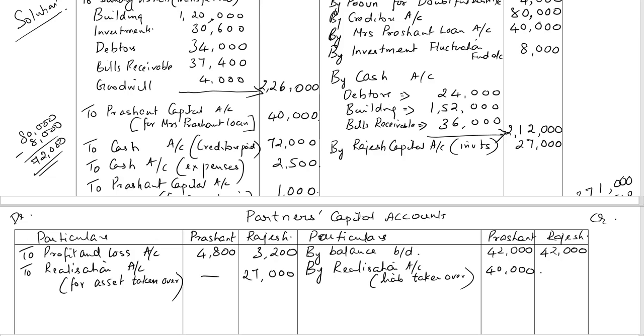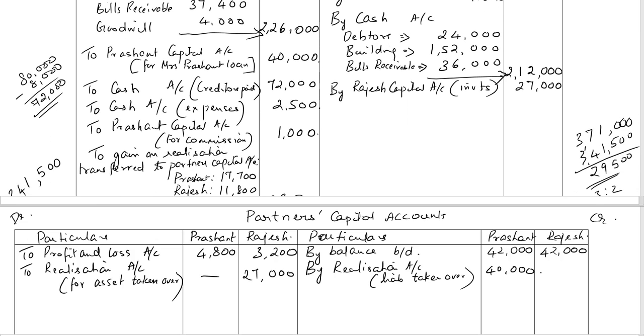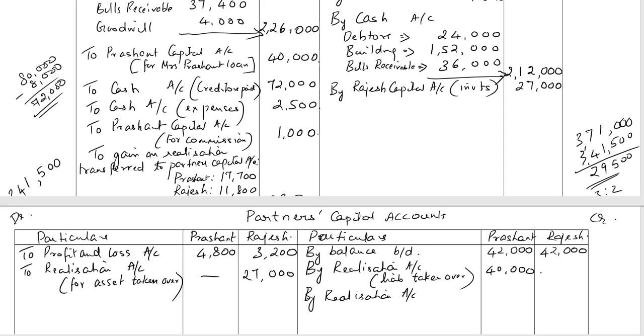There's a commission which was given to Prashant. So by realization account, for the commission, 1,000 rupees.